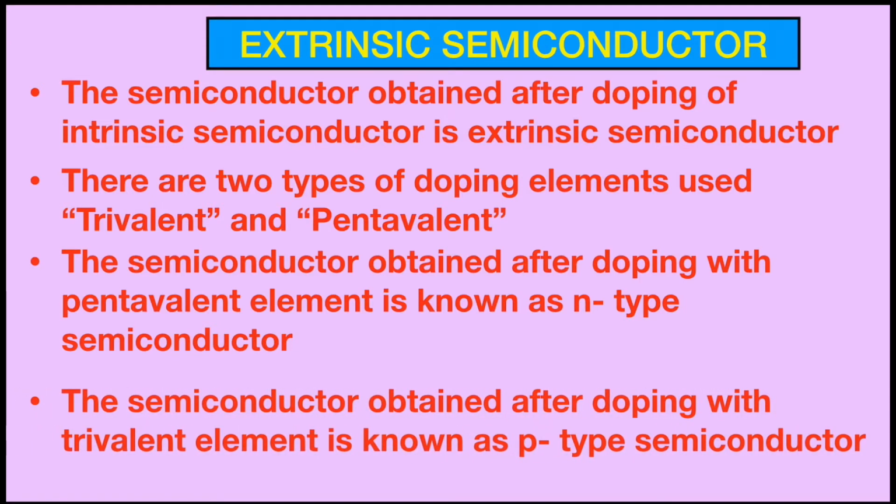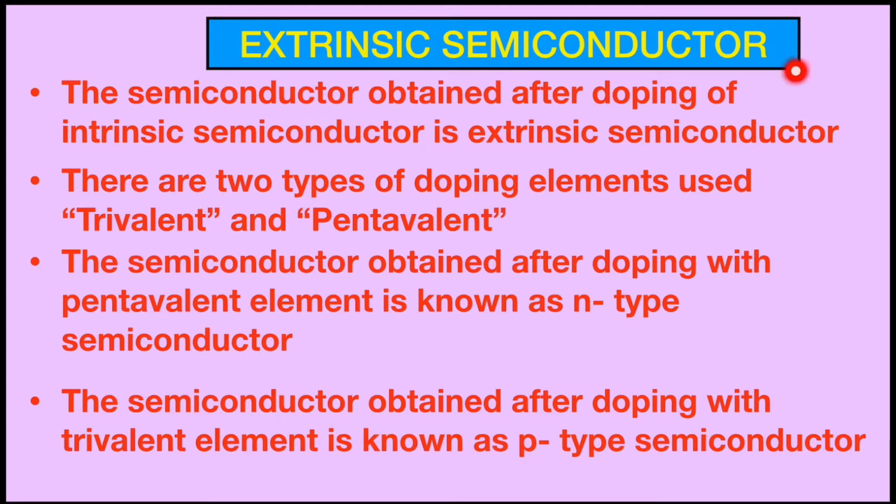Likewise, if we are adding the trivalent element in the intrinsic semiconductor, then the semiconductor obtained is known as P-type semiconductor. So in that way we discussed the two types of semiconductors, intrinsic semiconductor and extrinsic semiconductor.